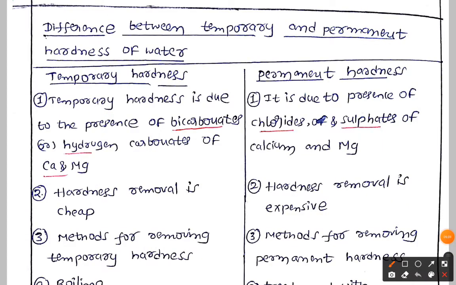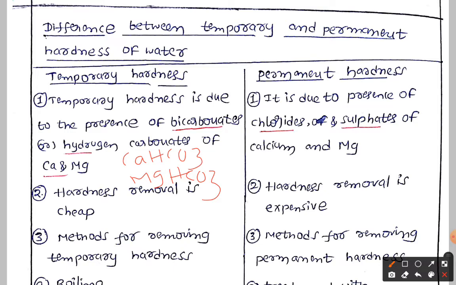Now let us see the differences between temporary and permanent hard water. Temporary hardness is due to the presence of bicarbonates or hydrogen carbonates of calcium and magnesium. Permanent hardness is because of the presence of chlorides and sulfates of calcium and magnesium. If you have calcium bicarbonate and magnesium bicarbonate, you get temporary hardness.